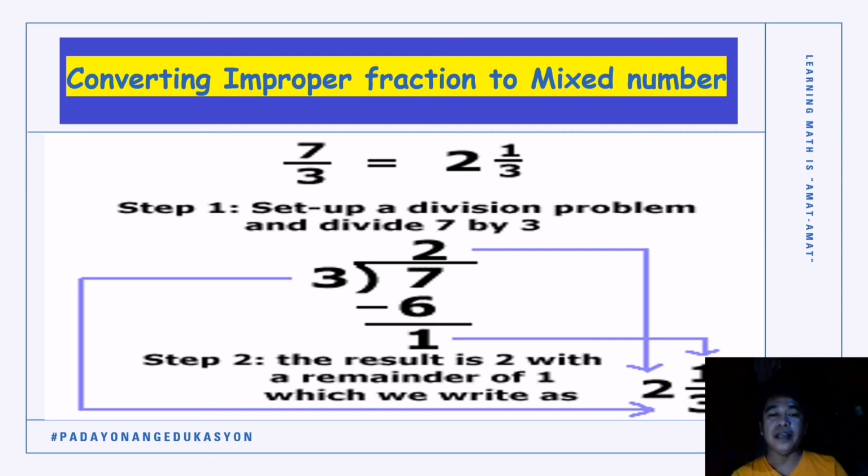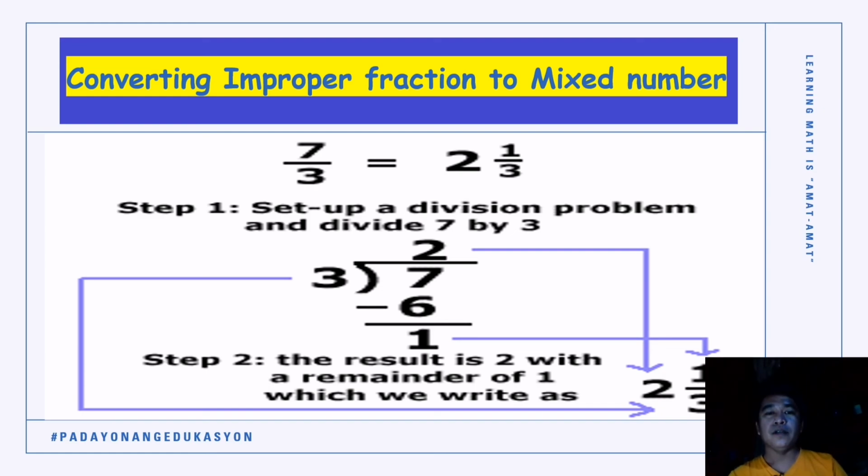Again, ang placement, ano nang itsura? Kabalo ka na mag-divide. So, 7 divided by 3 equals 2 with remainder 1. Ang 2 nga quotient will be our whole number. Ang 1 nga remainder will be our numerator. And simply copy your denominator. Now, you can try again other examples on your scratch paper or on your notebook, changing or converting improper fraction into mixed number.